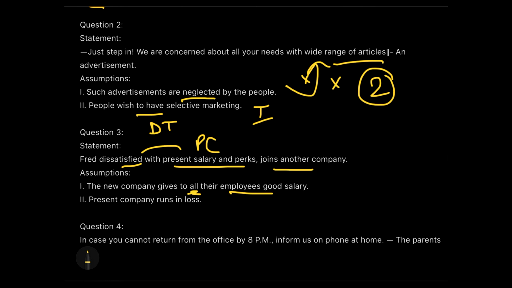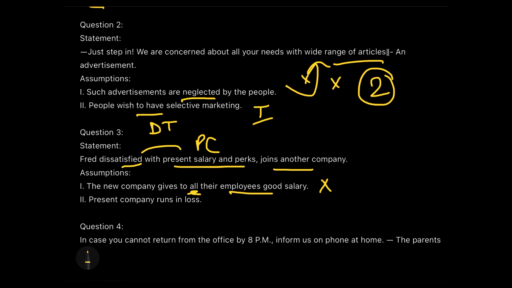So that's why this is not directly related. The first assumption is not directly related. A person switching company is not because the new company is giving good salary to all its employees. And first of all, the word "all" in itself makes the game that we are not going to go for this.